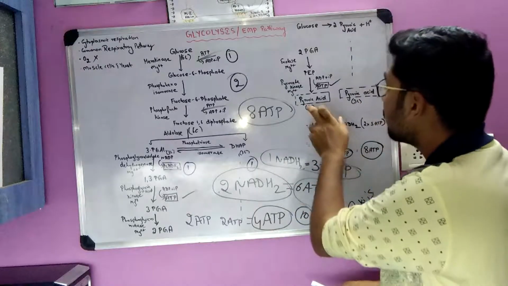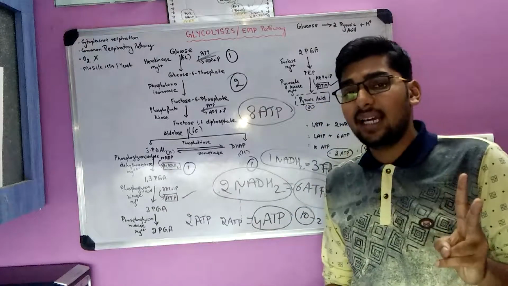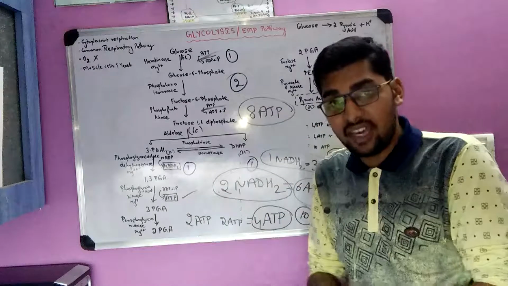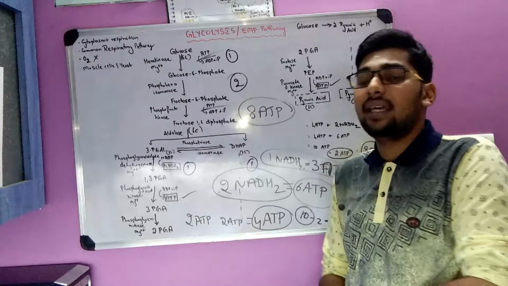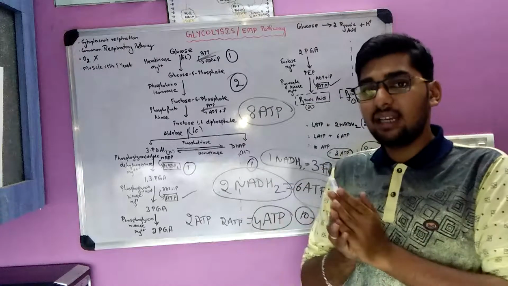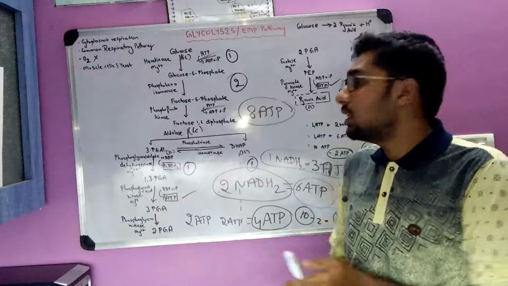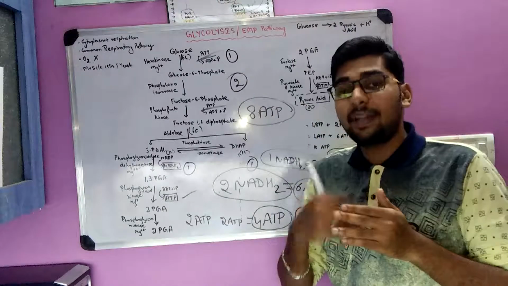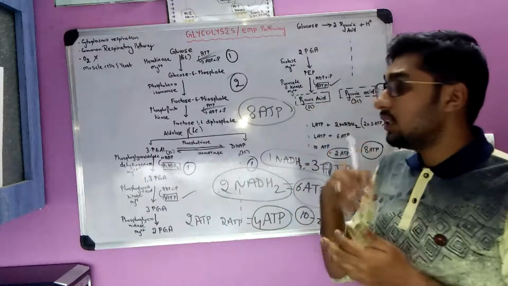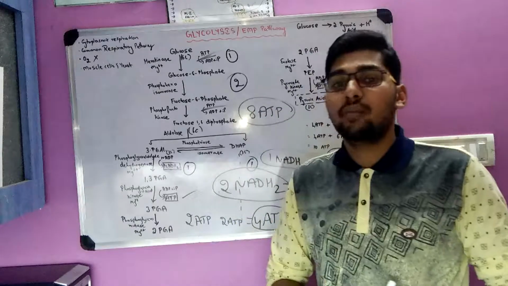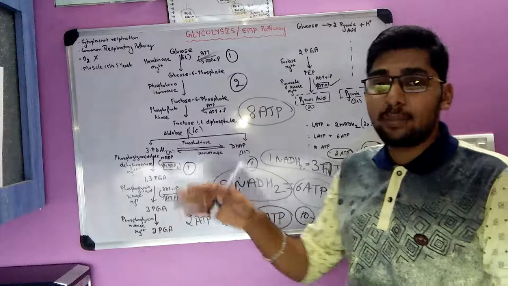So what happens to this pyruvic acid? 2 molecules of pyruvic acid are formed. This pyruvic acid enters the next phase called the carboxylic acid cycle, TCA cycle, or citric acid cycle, also called the Krebs cycle. Before that, the pyruvic acid is converted to acetyl coenzyme A, then it enters into the Krebs cycle. So that will be dealt with in a separate video.